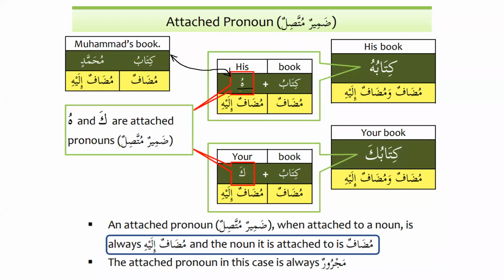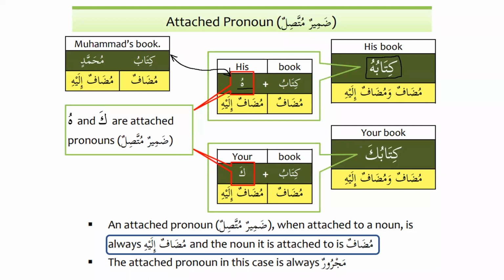Please remember that we can use them with the verb and also with the preposition, but here we are focusing on using them with the noun. Kitabuhu means his book, and the construction kitabuhu becomes mudafun wa mudafun ilayhi. Similarly, we say kitabu plus ka, so kitabu will be mudafun and ka will be mudafun ilayhi. And when we say kitabuka, it means your book.